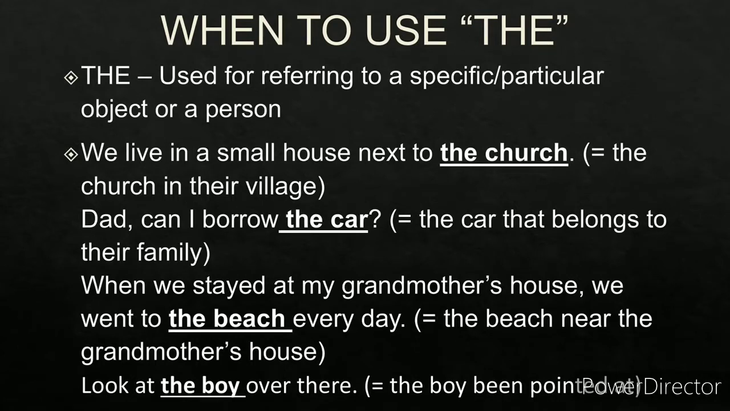Let's go through this text. We live in a small house next to the church. Why the church? Because it's referring to the church in their village. It's a specific church. Dad, can I borrow the car? Why the car? Because it's referring to the car that belongs to the family. It's a specific car.